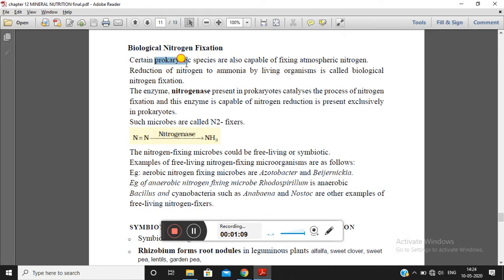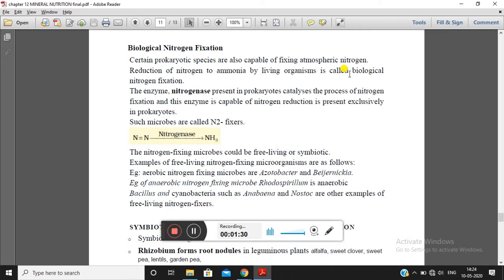What is this biological nitrogen fixation? There are certain prokaryotic organisms or species which are capable of fixing atmospheric nitrogen into the soil. Reduction of nitrogen to ammonia by living organisms is known as biological nitrogen fixation.